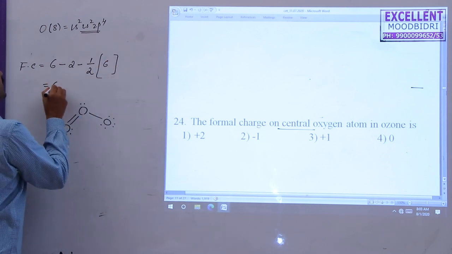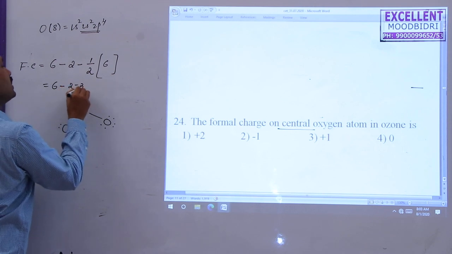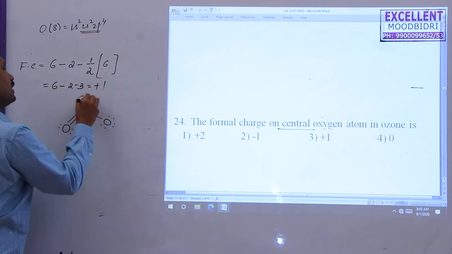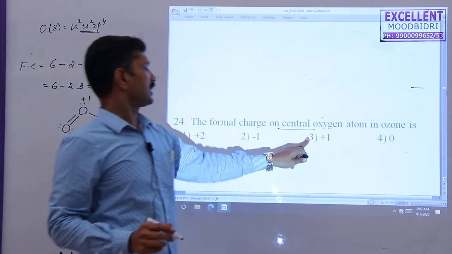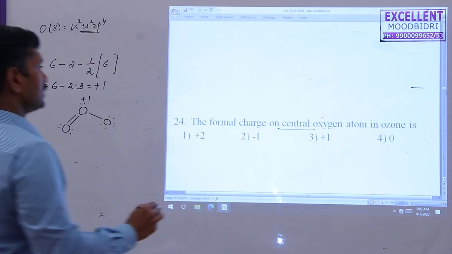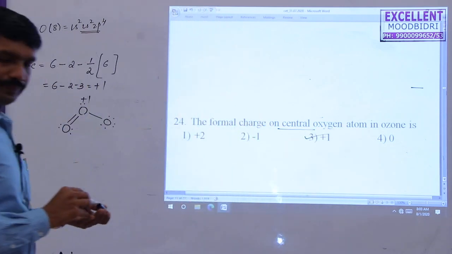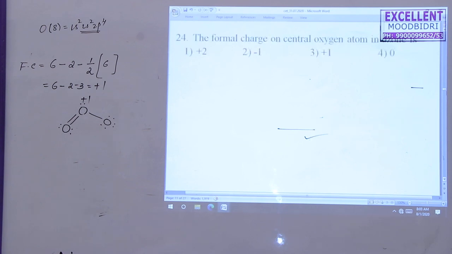So it is equal to 6 minus 2 minus 3. So the answer is plus 1. The central charge is plus 1. So the third option is correct here. Okay, next question.